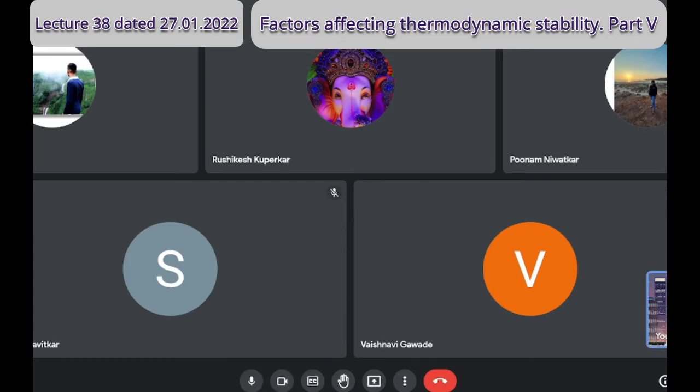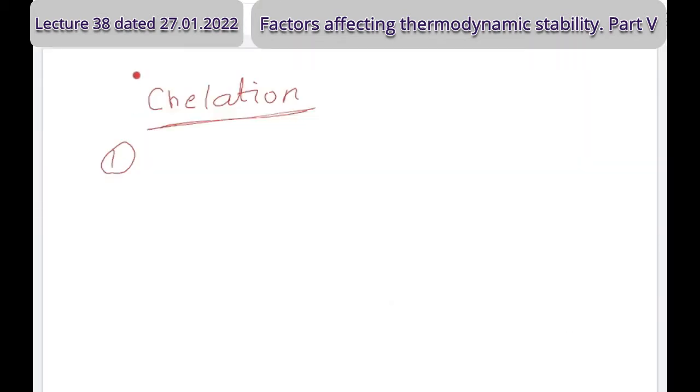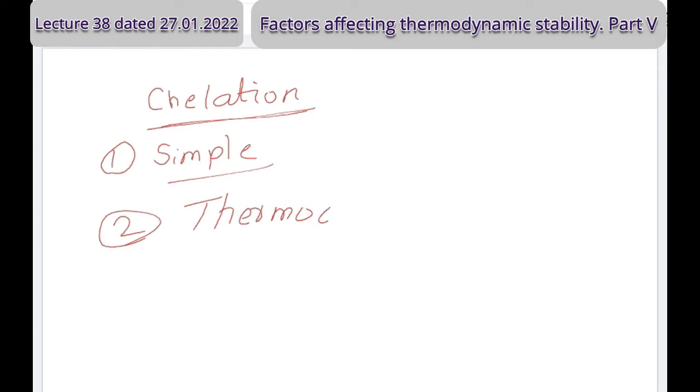Yeah, I was talking about the chelation, and the chelation can be explained by a simple concept, that's bonding. The number of bonds is more and therefore the complexes are more stable. And the second concept is a thermodynamic consideration. What was that thermodynamic consideration? What was that formula? Delta G is equal to, help me to complete that mathematical expression. Delta G is equal to delta H minus T delta S.